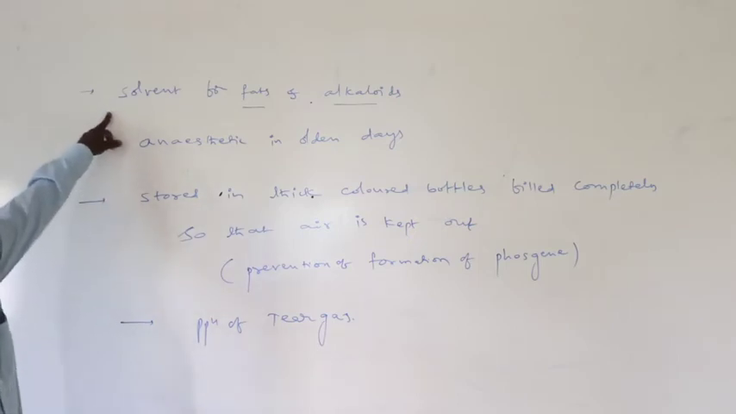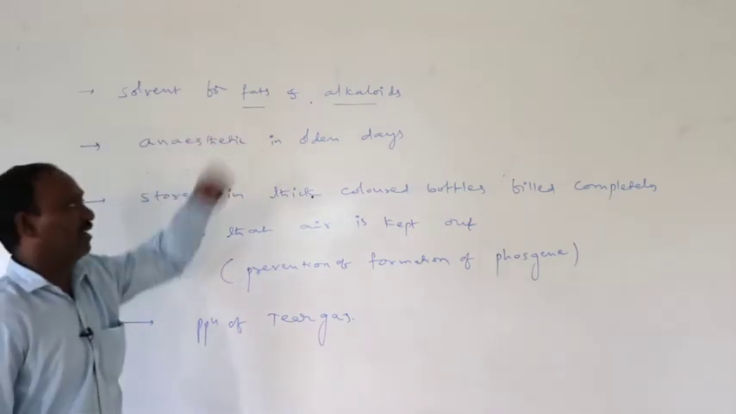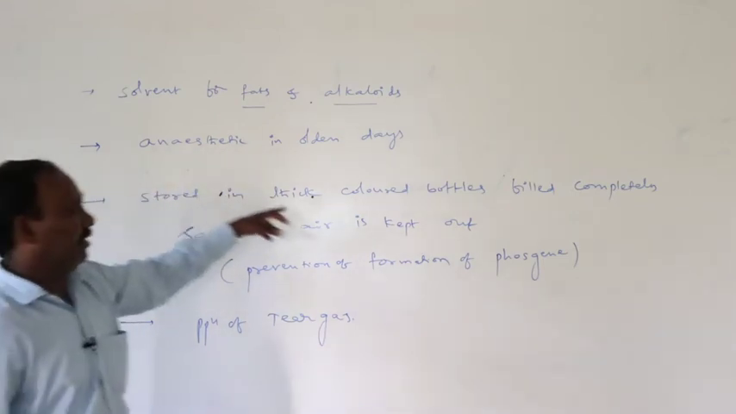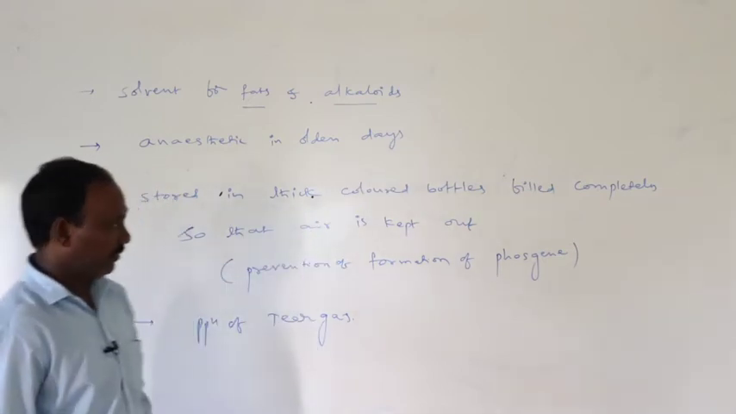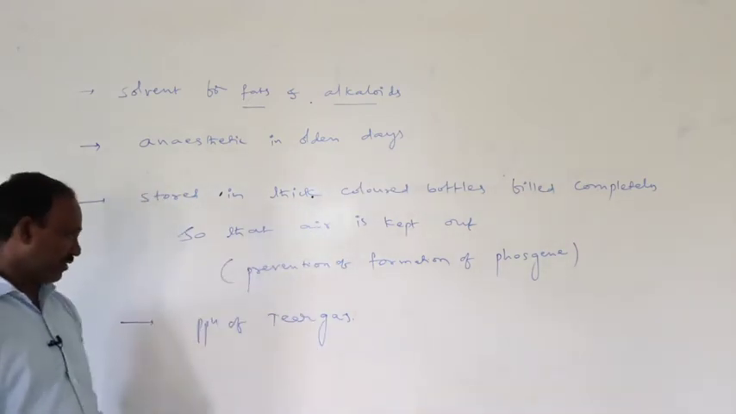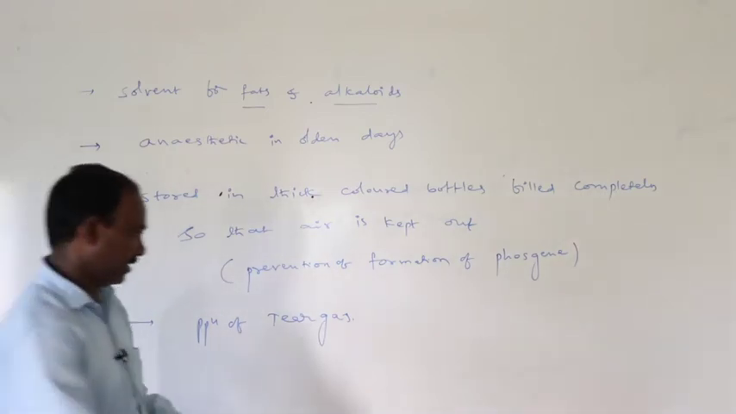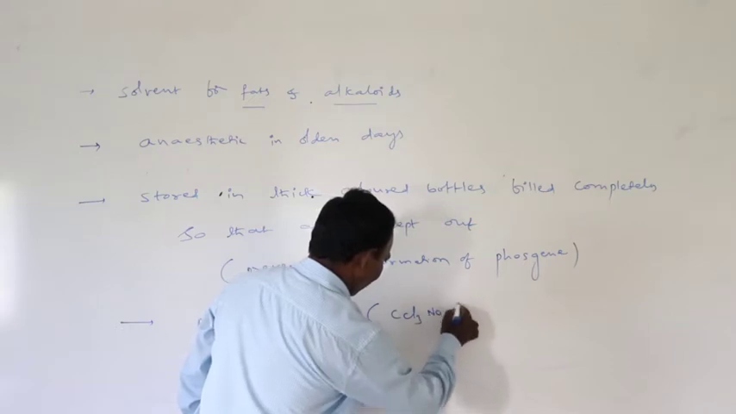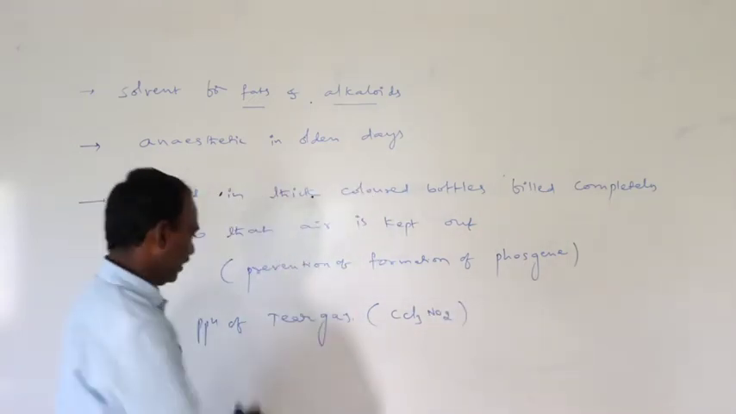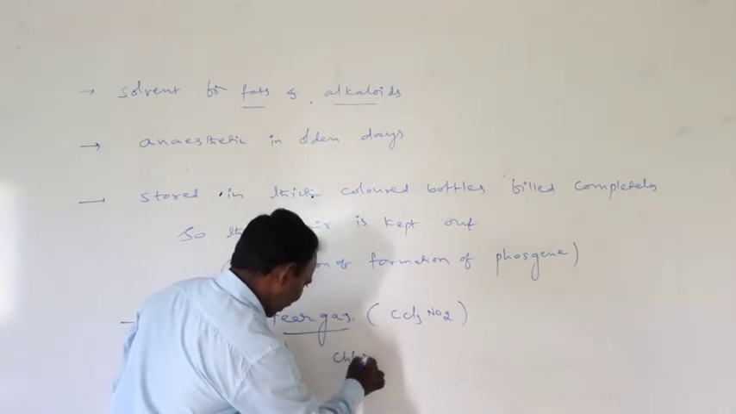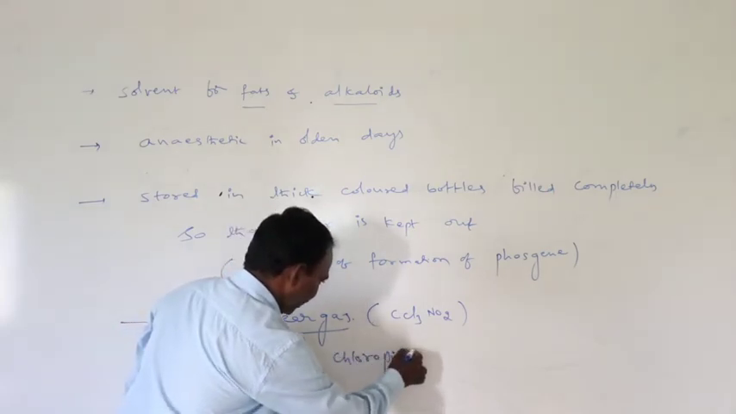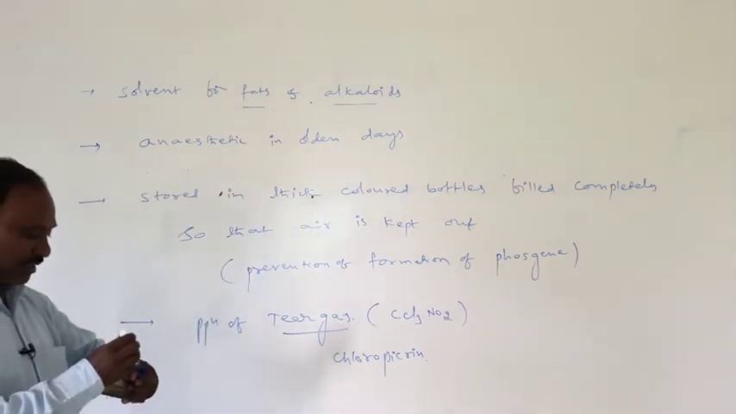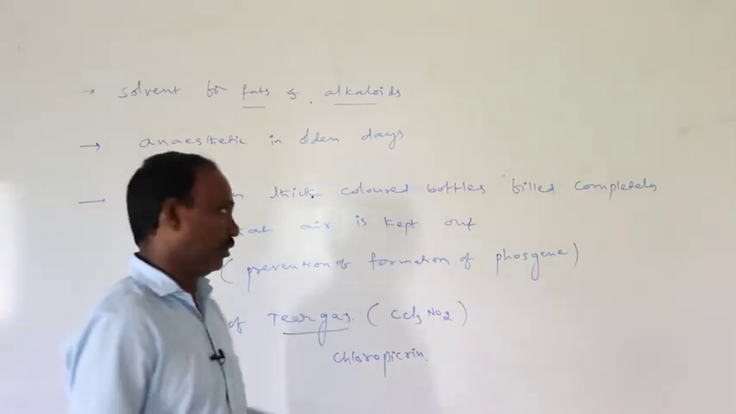So, chloroform is used as a solvent for fats and alkaloids. It was used as a general anesthetic in olden days. It is stored in dark or thick colored bottles filled completely so that air is kept out. It is used in the preparation of tear gas. The tear gas formula is CCl3NO2, chloropicrin. These are the important uses of chloroform.